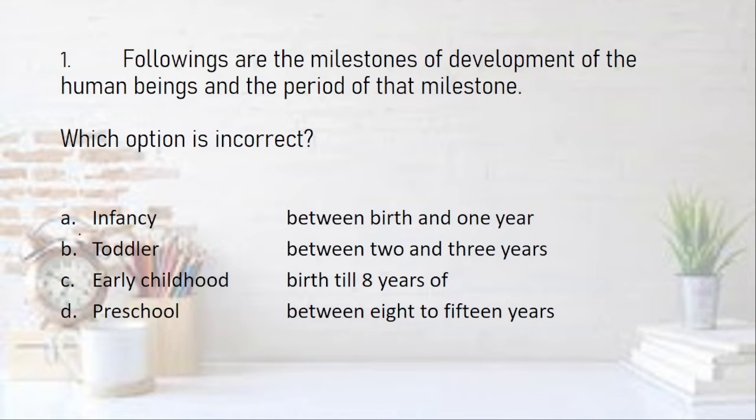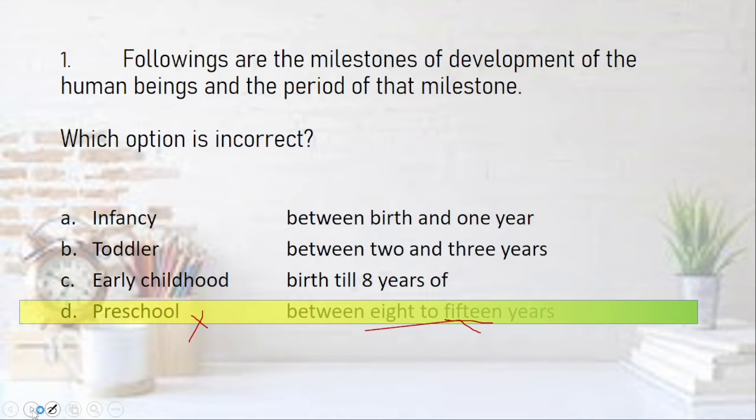So the first is infancy, before birth and 1 year. Is this infancy? Toddler, between 2 and 3 years. Early childhood, birth till 8 years of age. And preschool, between 8 to 15 years. I think this is not correct. 15 years is the beginning of adolescence. That could not be preschool. So you can very easily identify that this is the wrong option. And toddler, it is known as toddler because the child hops when he starts walking, which is between 2 and 3 years. So the right option is option D.